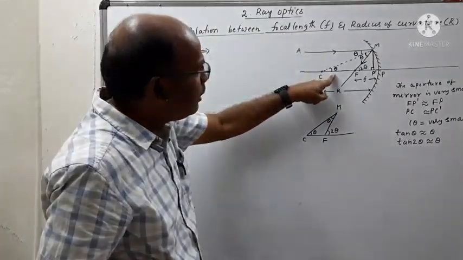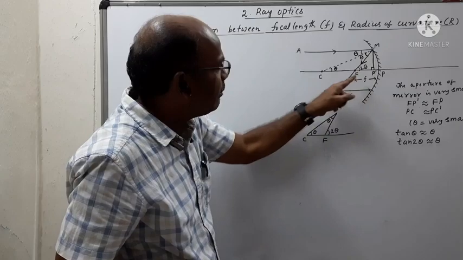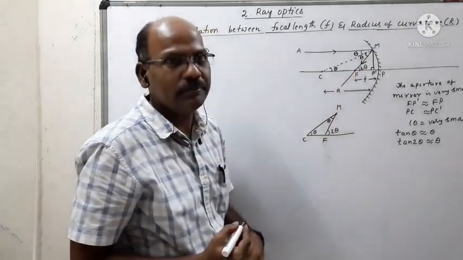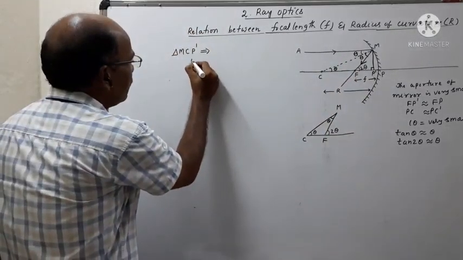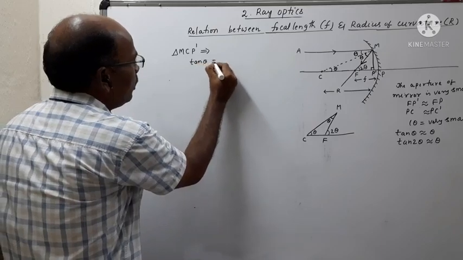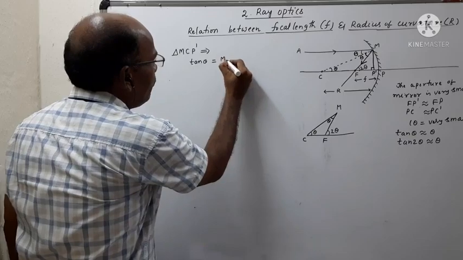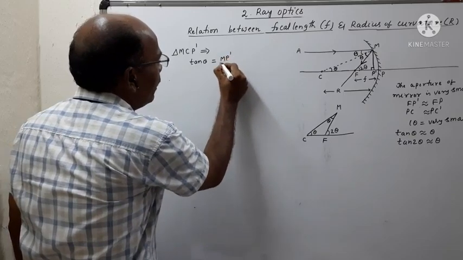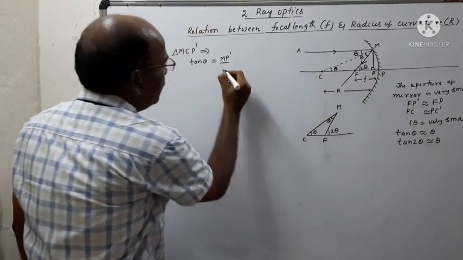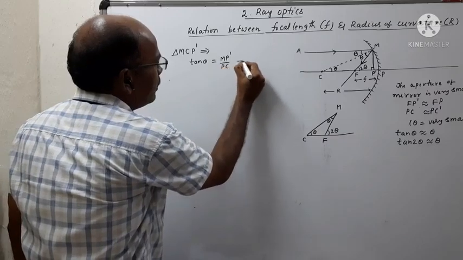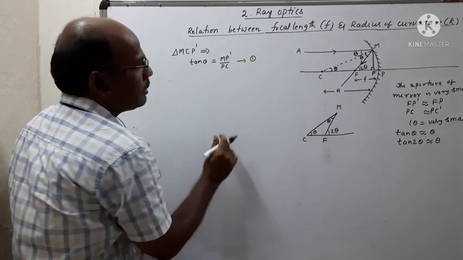We can find tan theta is equal to opposite side by adjacent side. Then we can write tan theta is equal to MP dash by adjacent side, which is PC. So this is called equation 1.